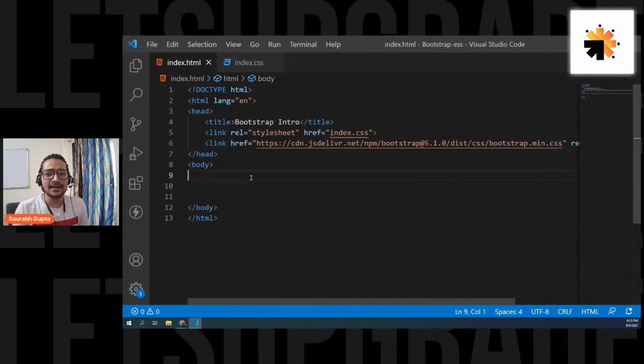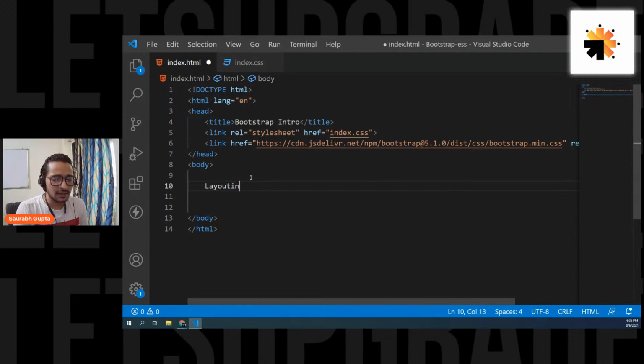Okay, so now guys, let's start. Today's topic will be understanding layouting in Bootstrap. So everyone, please focus and let's try to understand how to perform layouting in Bootstrap. Before that, I want to talk a little bit about the layouting that you do in HTML and CSS. When you want to create a simple web page with a simple layout, we generally go for grids, we generally go for flex boxes.